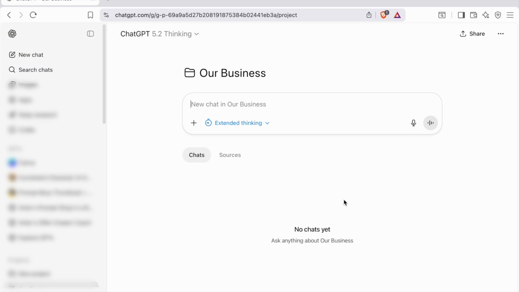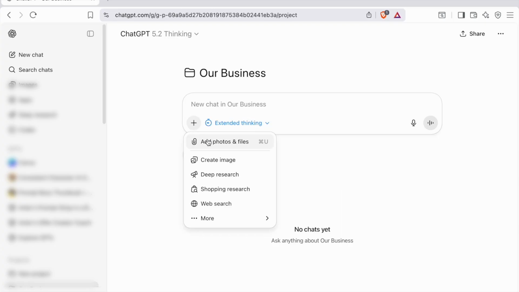Okay, great. I just want to mention, if you do it this way, it's not mandatory, but it helps because you actually can then go in and attach photos, files, things related. So for example, in your business, you probably already have a lot of files unless you're brand new. And if you're brand new, that's perfectly fine. But as you get files, you can add them to this, and then it will help inform the system.